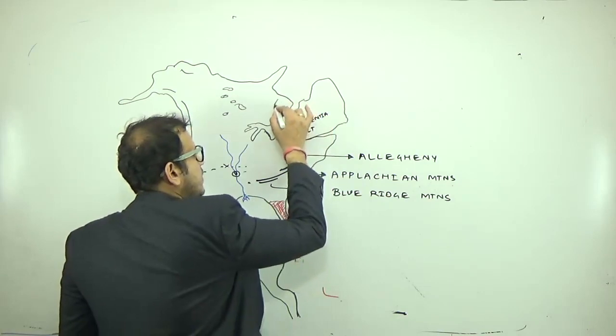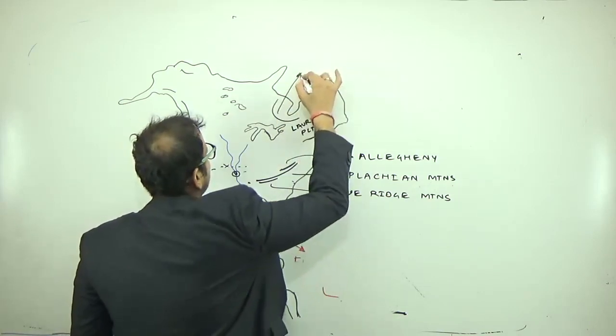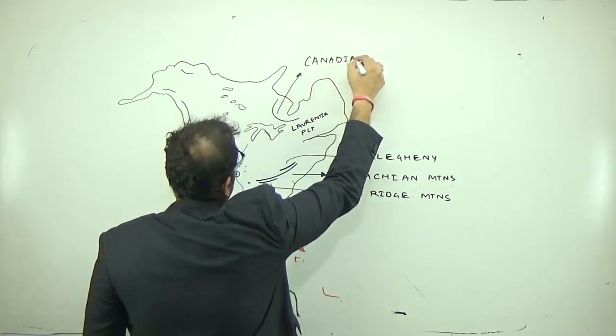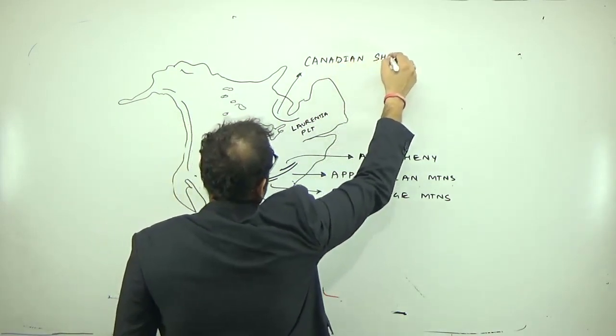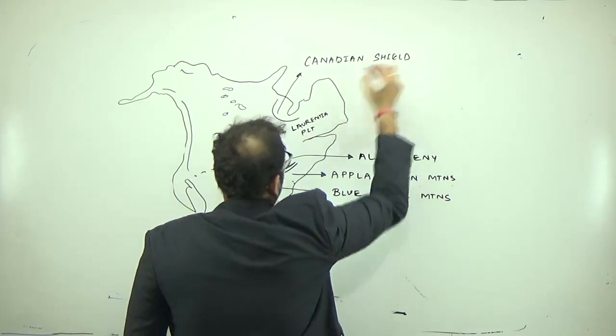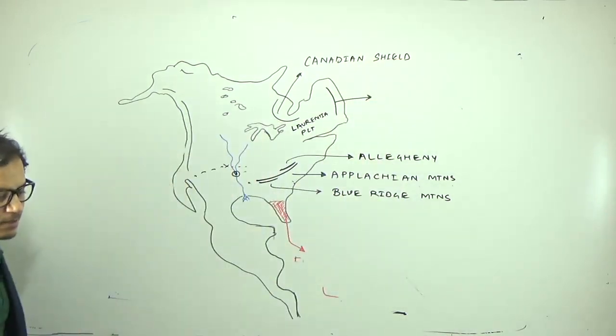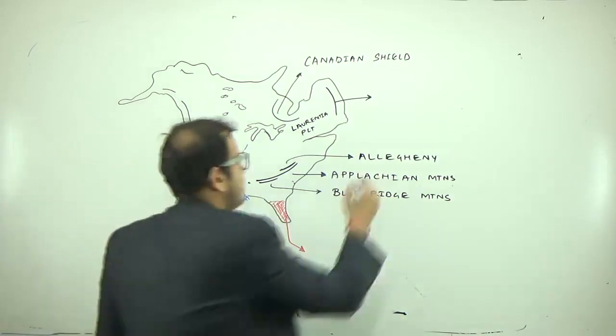You will find this region which is known as the Canadian Shield region. And you will find this region as the Labrador Peninsula region or the Labrador Plateau region.